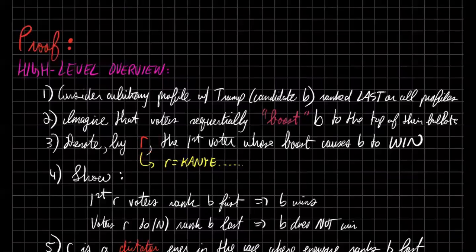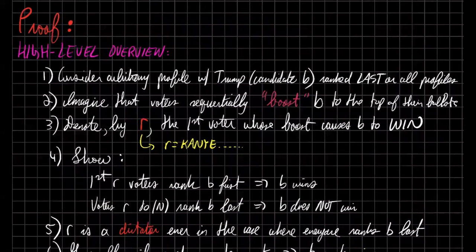In this case, we kind of made Kanye R, and so this is just, I guess, for comedic purposes, but just kind of envision that R is going to eventually be the dictator that we use to prove the theorem. So it makes sense to show that if Kanye really likes Trump and Kanye's a dictator, then Trump will always win. So it's just to keep the idea in the back of your heads.